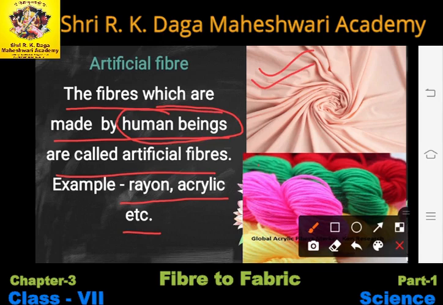Okay, so the human beings have prepared the rayon, right? So that's why rayon is an artificial fiber. Similarly, in the second diagram you can see the rolls of threads, and those threads are made up of acrylic, okay, and that acrylic is also made by human beings. That's why it is an artificial fiber. Okay students, so I hope you have understood that the fibers that we get from nature are called natural fibers, while the fibers which are made by human beings are called artificial fibers.